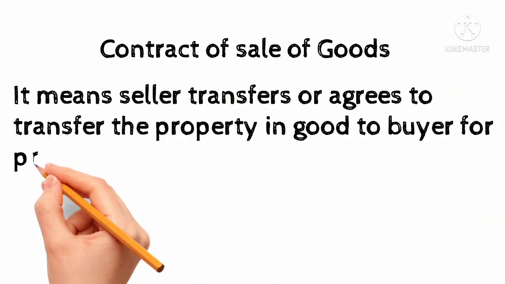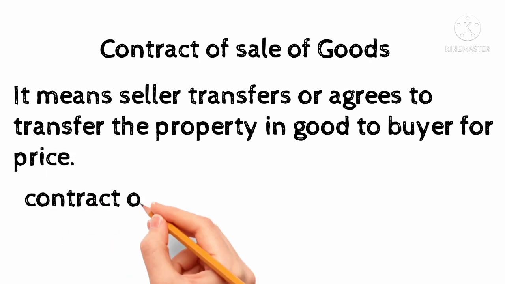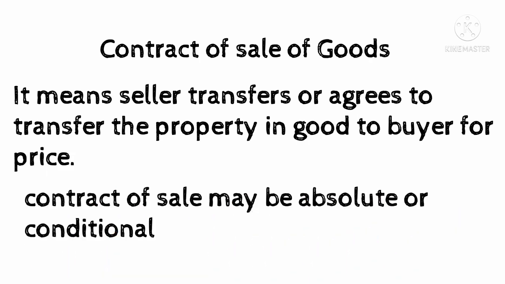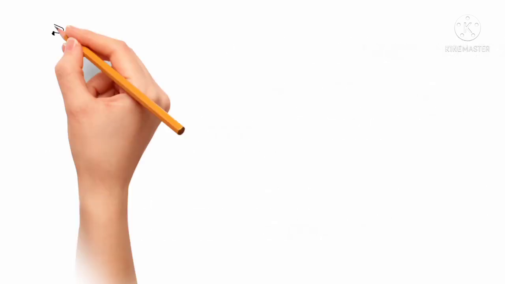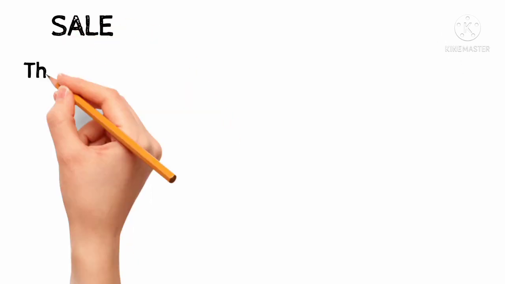Contract of sale of goods means the seller transfers or agrees to transfer the property in goods to the buyer for a price. A contract of sale may be absolute or conditional. A contract of sale includes both sale as well as an agreement to sell.